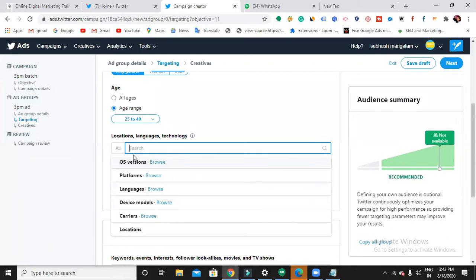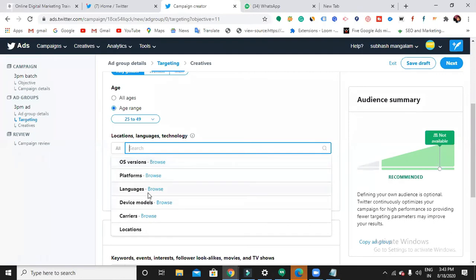Why? Because initially we can't exactly say whether this targeting option is going to bring you good benefits. Whatever it may be, you have to pay money to test it. Then only you'll come to know whether it's running good or bad, and whether you are reaching the targeted audience or not.